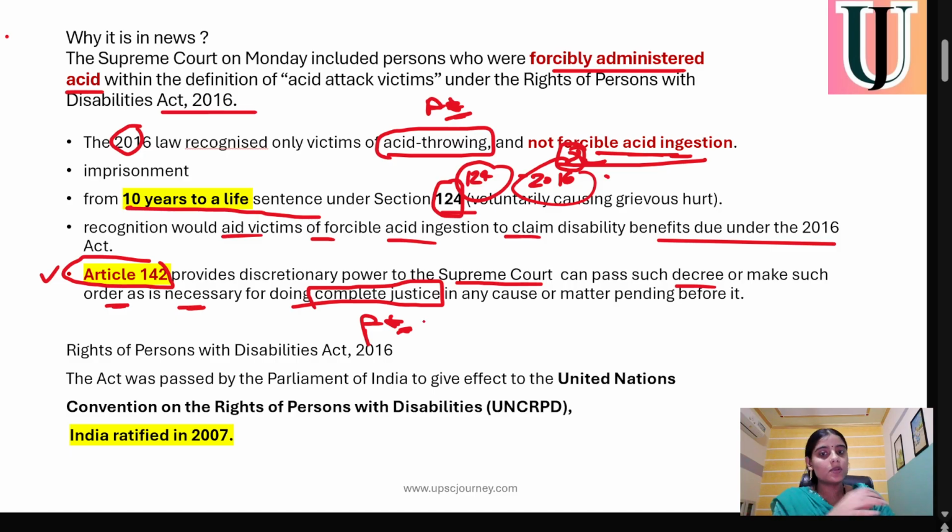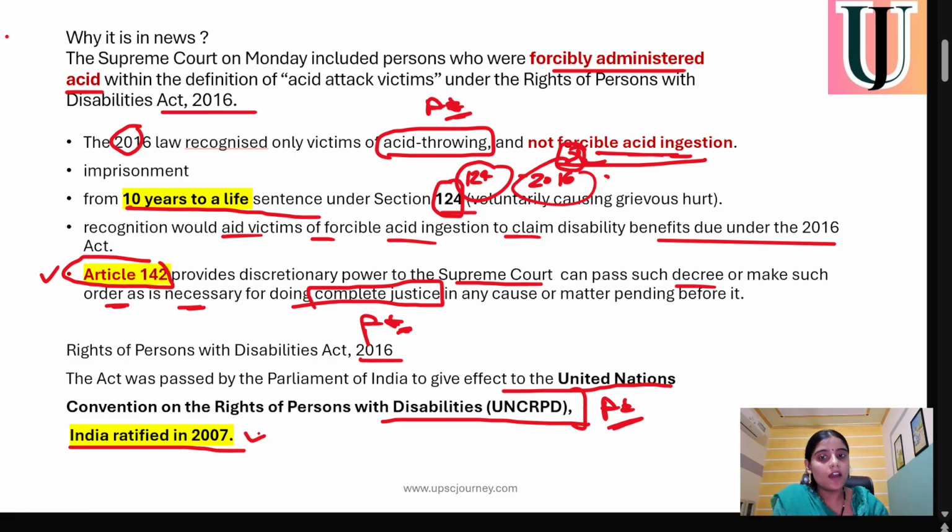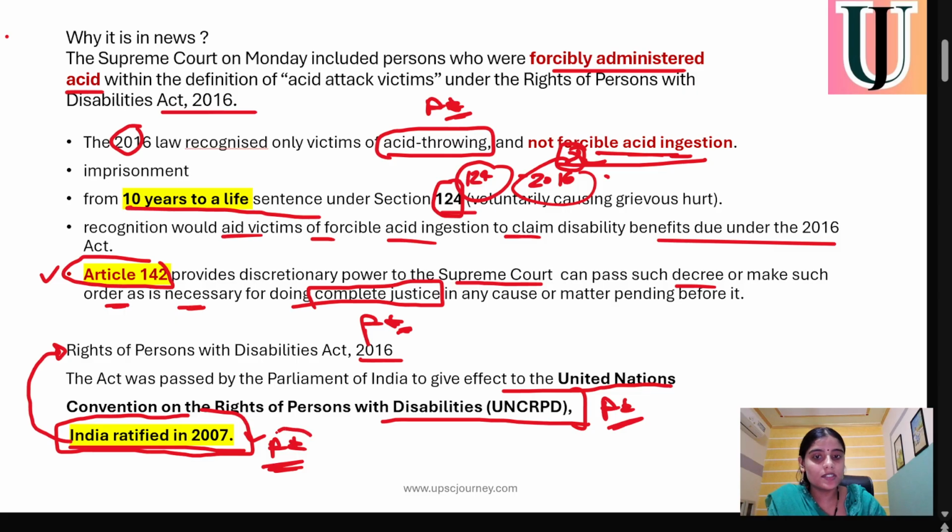The Rights of Persons with Disabilities Act was passed after the Parliament of India ratified the United Nations Convention on the Rights of Persons with Disabilities. This is one convention of the United Nations which the government ratified in 2007. After signing this convention, the Rights of Persons with Disabilities Act 2016 came into force. So this was the whole context.